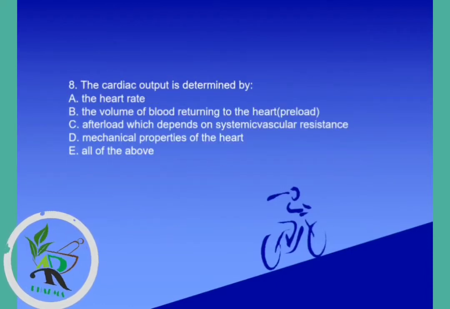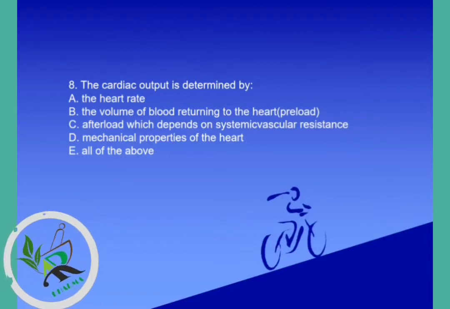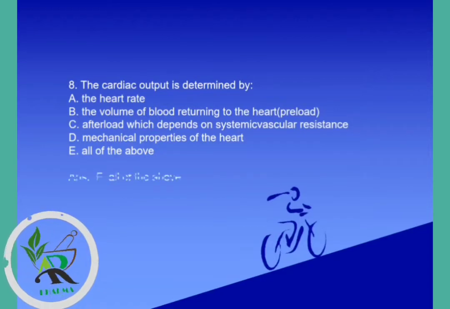Question number 8. The cardiac output is determined by heart rate, volume of blood returning to the heart, that is preload, afterload, which depends on the systemic vascular resistance, and mechanical properties of the heart. All these factors are helpful for the determination of cardiac output. So the correct answer is all of the above.